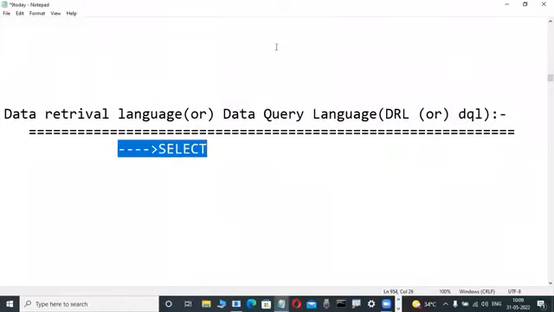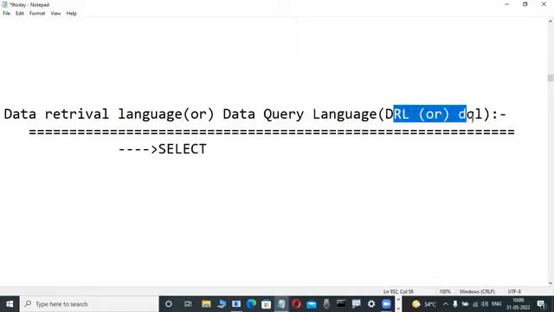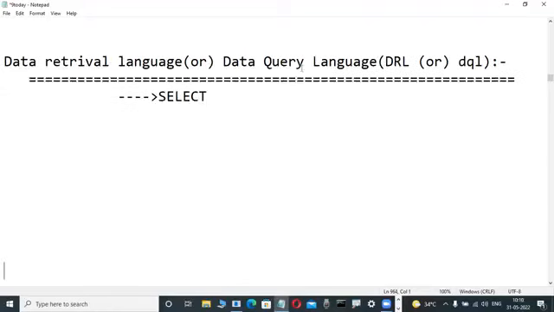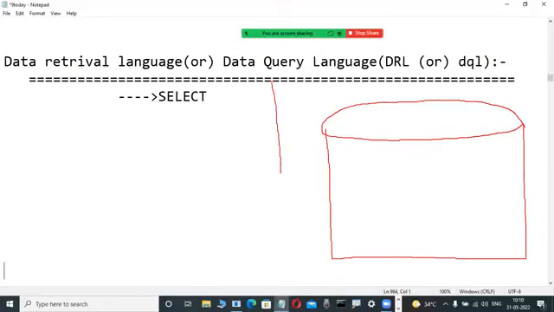Select. Very interesting. Today you are only writing queries. Write it: select. Data retrieval language or data query language. This is also called DRL or DQL. The most important verb is select. Now check it out, concentrate here. What does select mean? Maybe everyone has good knowledge of select, because on the database side the important concept is select. This is a relational database, either Oracle, SQL Server, DB2, any database.